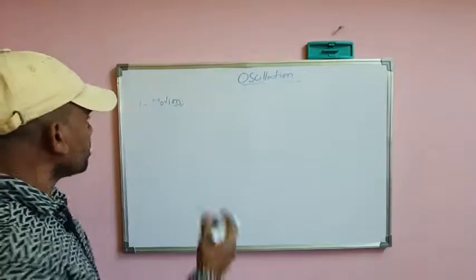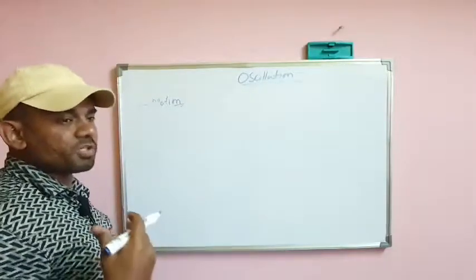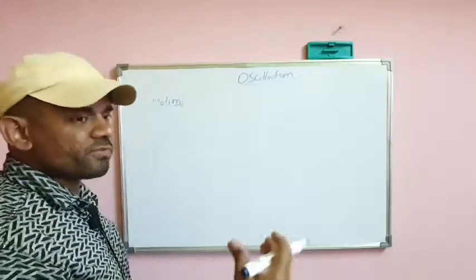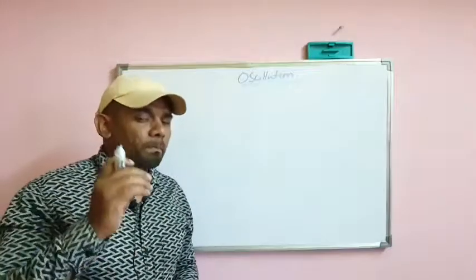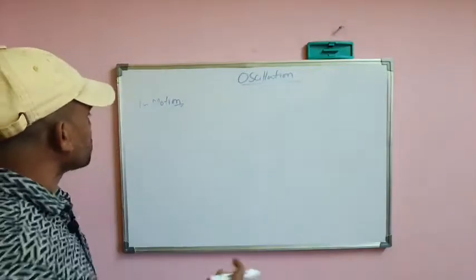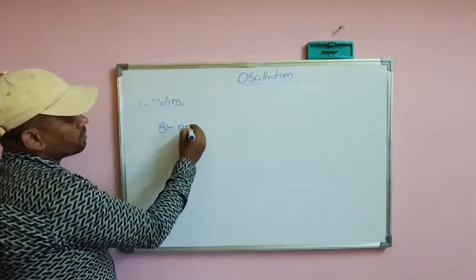That is motion. In motion we have various types, like translatory motion, curvilinear motion, periodic motion, vibratory motion, and oscillatory motion. We have different types of motion, but in this oscillation topic we must know what is periodic motion and what is oscillatory motion. So first, what is periodic motion?